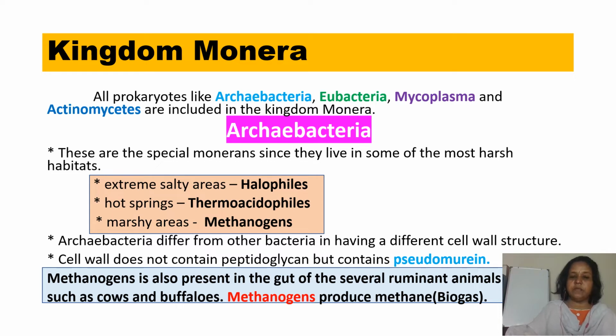Archaebacteria differ from other bacteria in having a different cell wall structure. The cell wall does not contain peptidoglycan, but it contains pseudomurein. So here the cell wall consists of pseudomurein. Methanogens are also present in the gut of several ruminant animals such as cows and buffaloes. Methanogens produce methane or biogas.